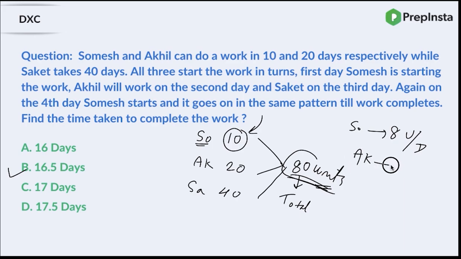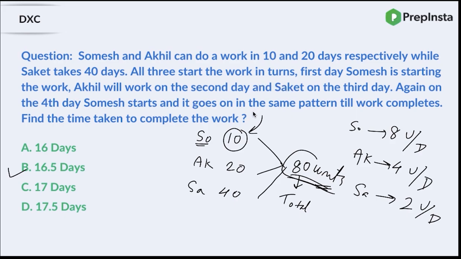Akhil takes 20 days to complete the entire work. There is 80 units of work. So how much work will he do per day? 4 units per day. The entire 80 units of work in 20 days, 20 into 4 is 80, right? Similarly, Saket can complete the entire work in 40 days, and the total work is 80 units. So he's basically completing 2 units of work per day.